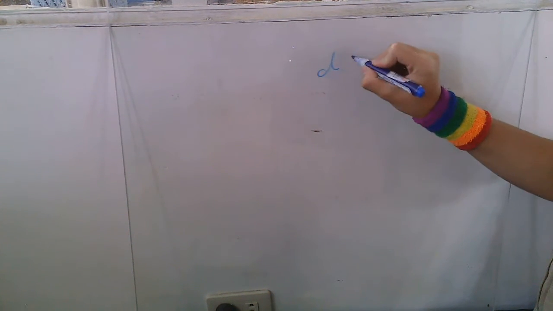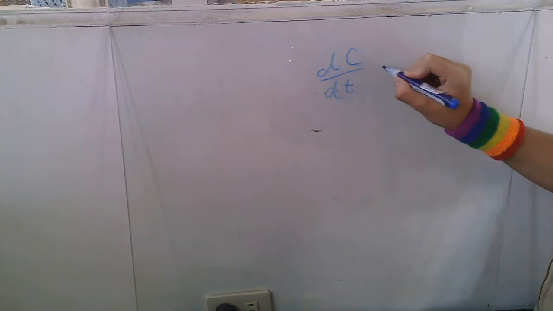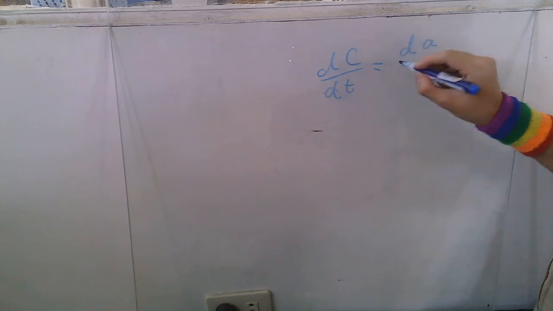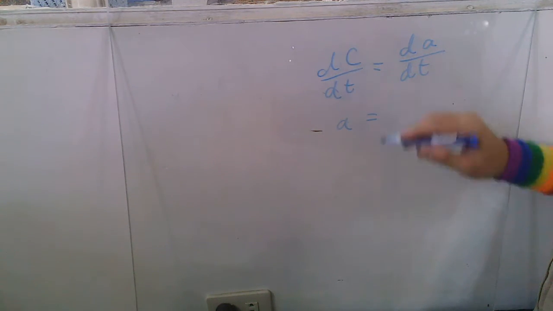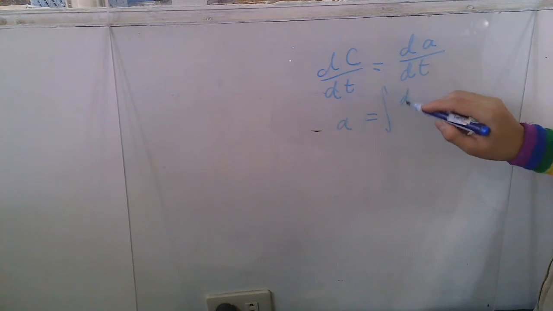Since dC with respect to t is equivalent to dA over dt, A is equivalent to the integral of dC over dt.